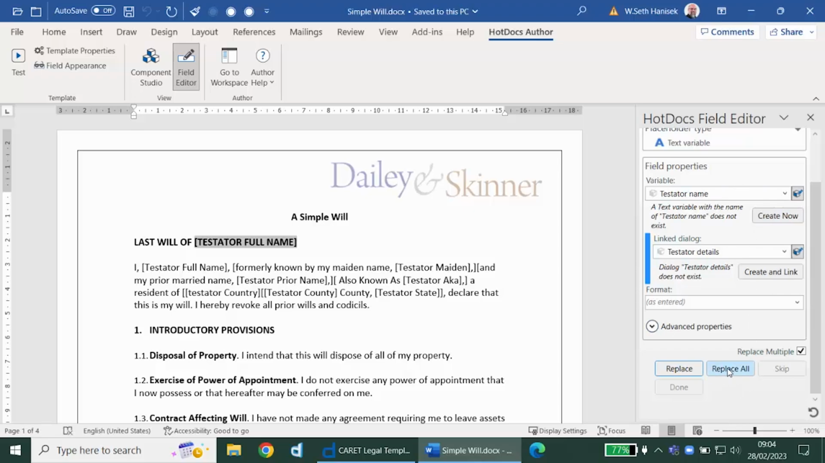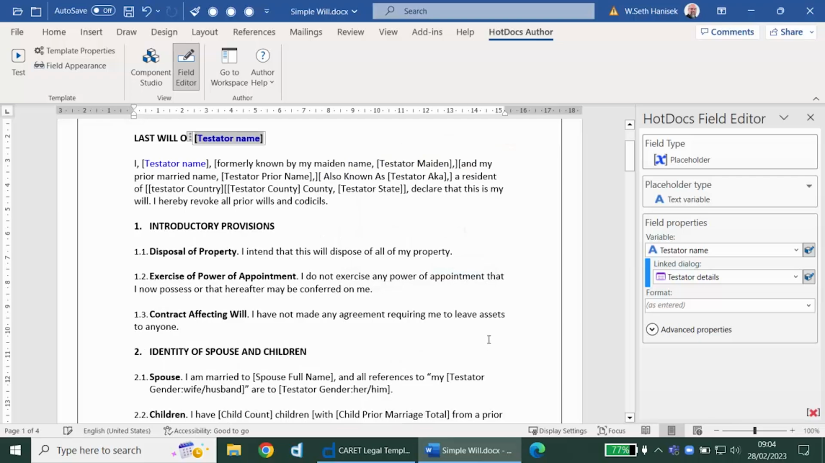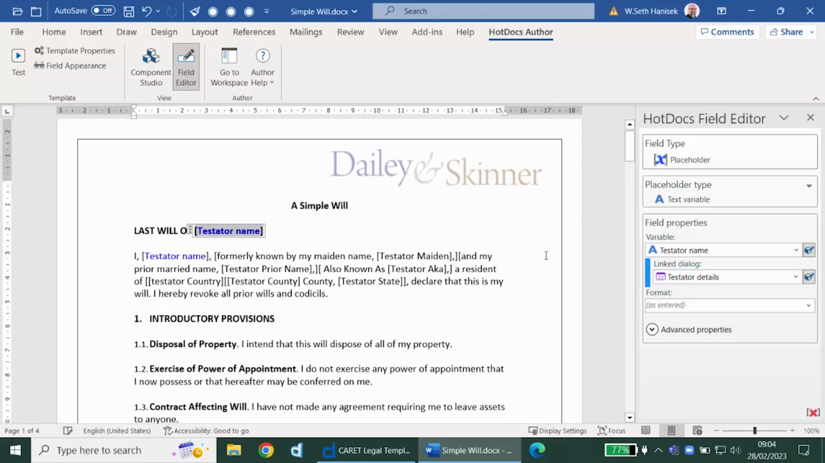So in a single action, when I click replace all, a number of things will happen. It will create the variable and the dialog and link the two together. It will search for testator full name and find it 7 times, and it will replace it everywhere it appears in the document. And now I have a template that will ask me for the name of the testator and place it everywhere that field appears.